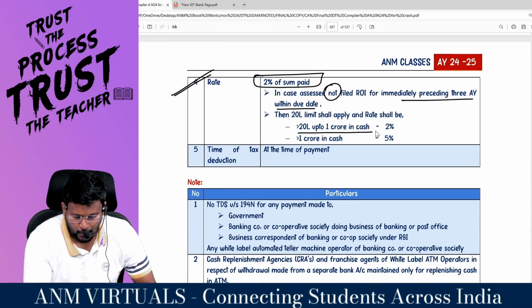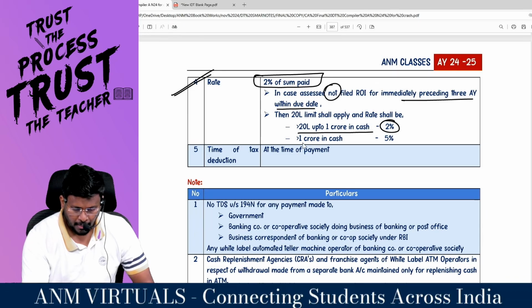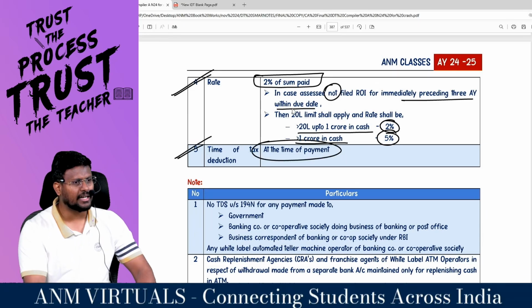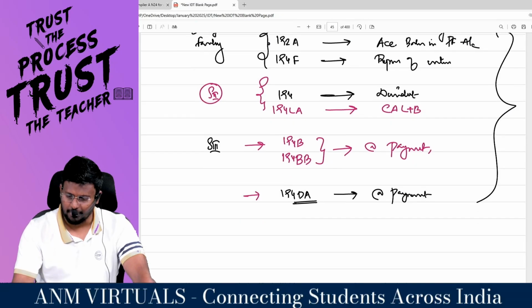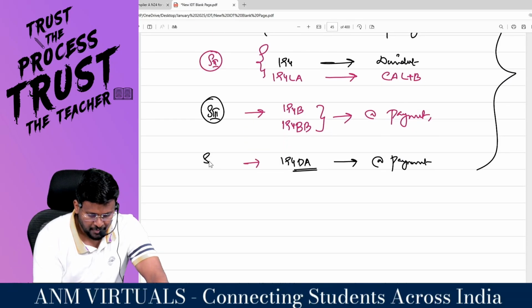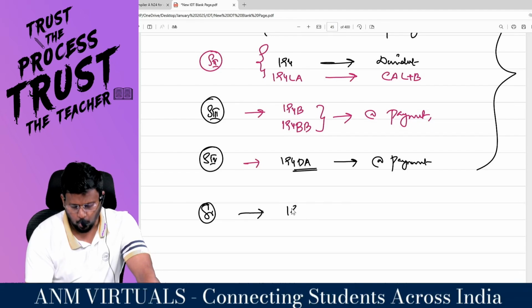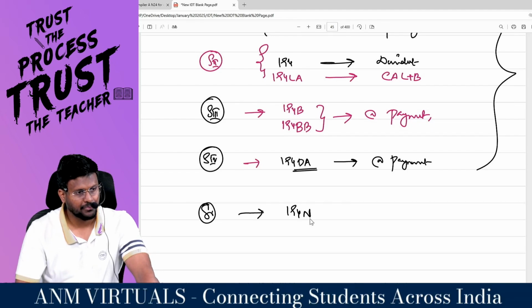Rate shall be: more than 20 lakhs up to 1 crore in cash means? More than 1 crore in cash means? At the time of payment, at the time of payment. That means the next family is NSR coming. Sir, this is slot number 4 and this is slot number 5. Slot number 5 is 194N.